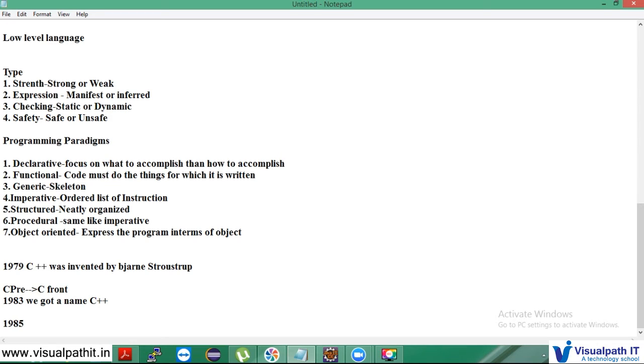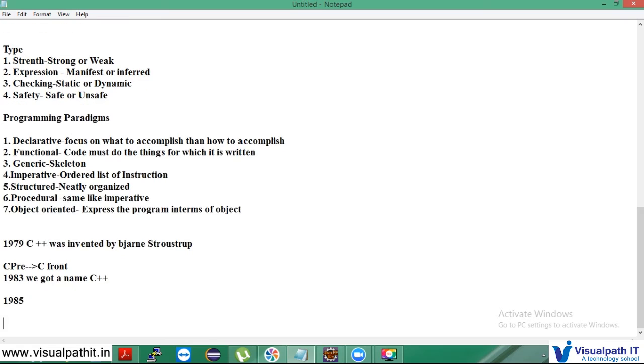he brought out a book called The C++ Programming Language, which is used as the book that made C++ a commercial language. The language was updated again after four years.